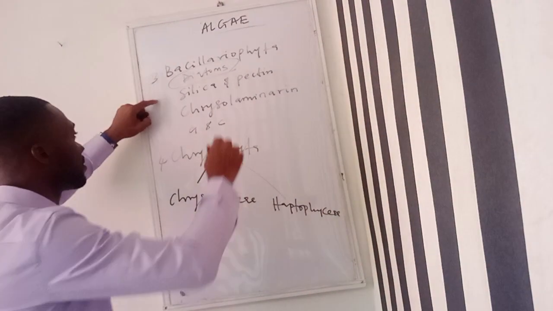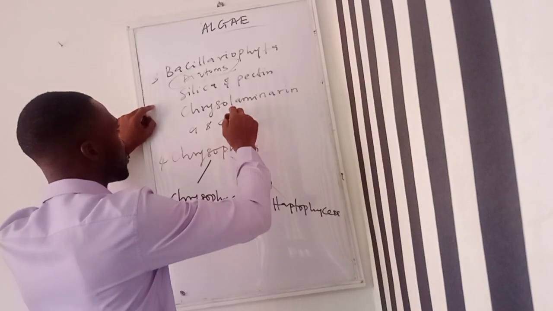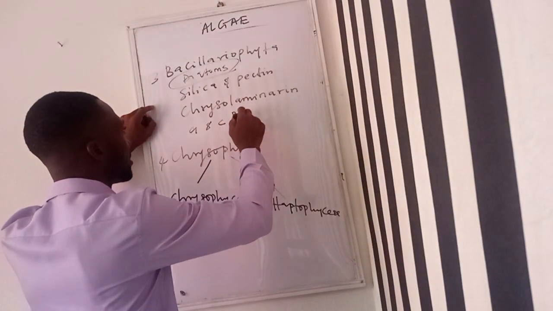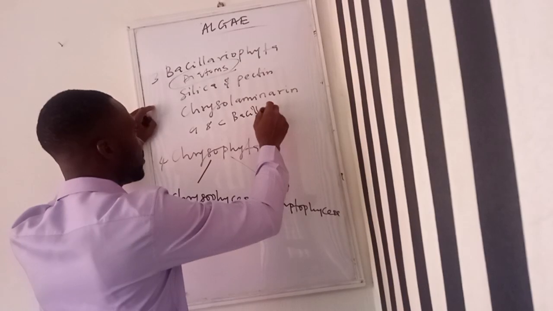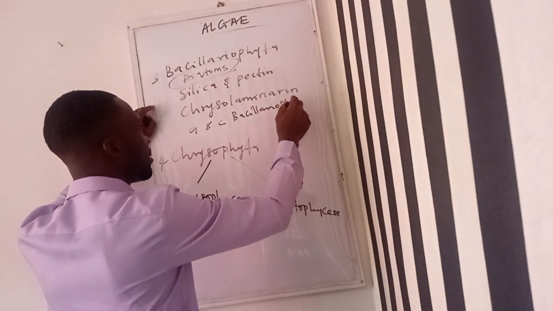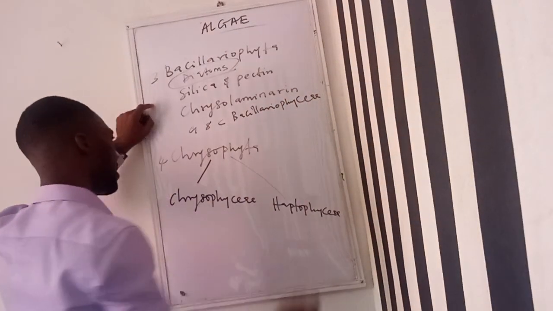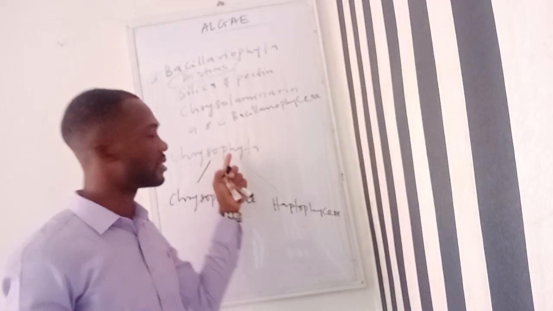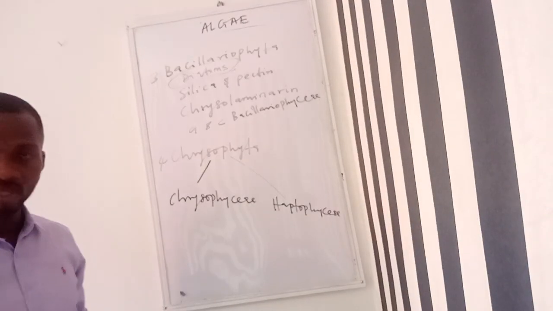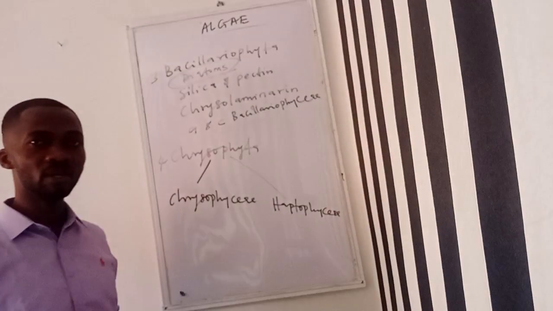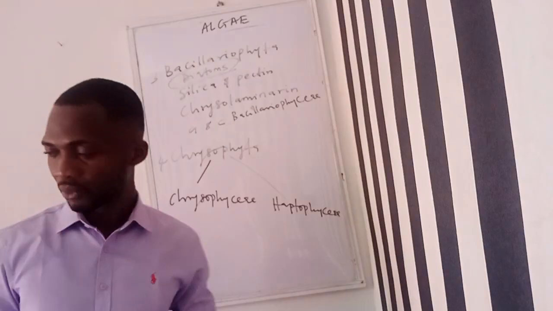Then of course the class of Bacillariophyta is Bacillariophyceae. So sometimes you can use the name of the division to coin the class.